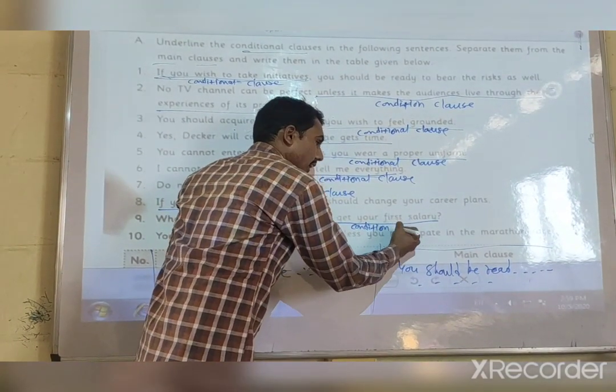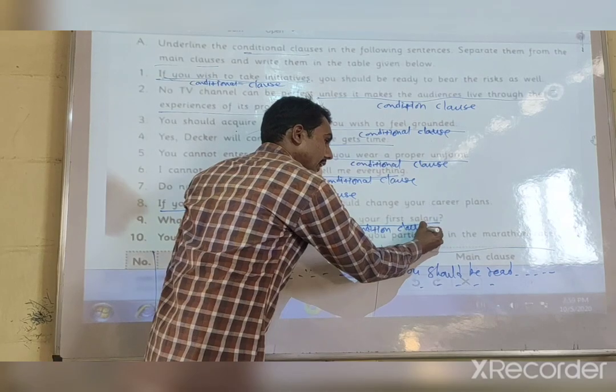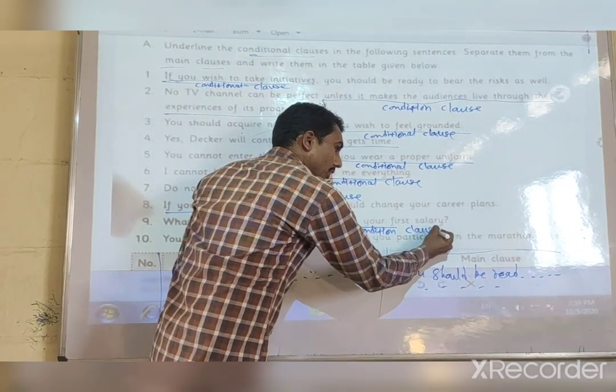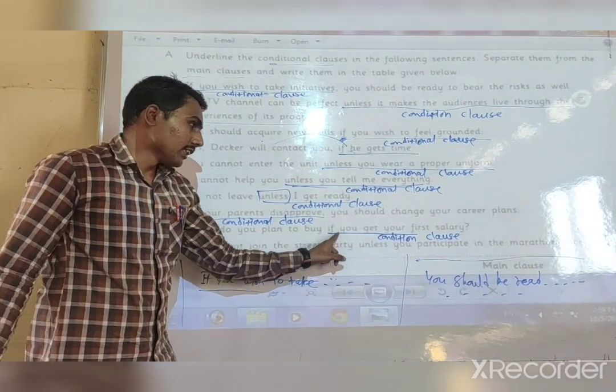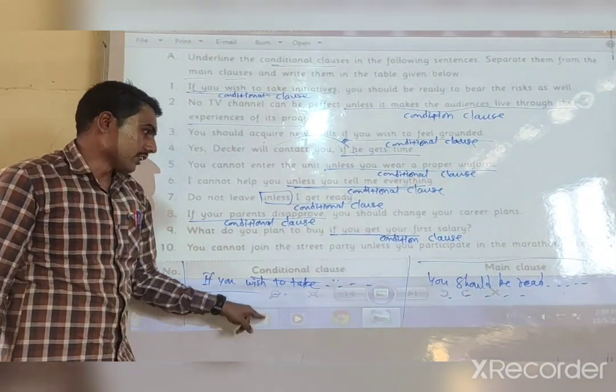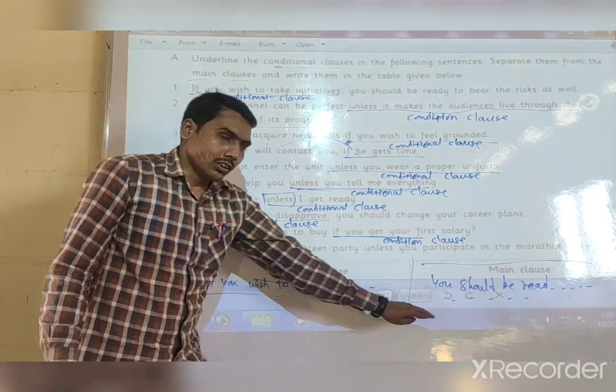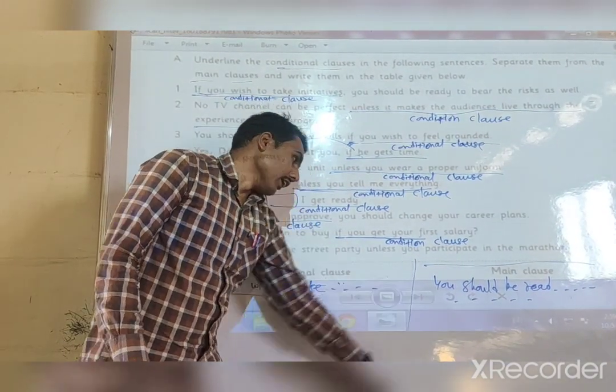It shows the condition, so it is a conditional clause. You can keep these words into the conditional clause, and the remaining part, "what do you plan to buy," you want to keep in the main clause.